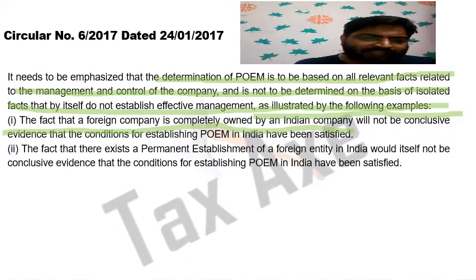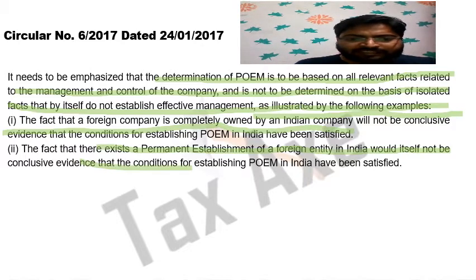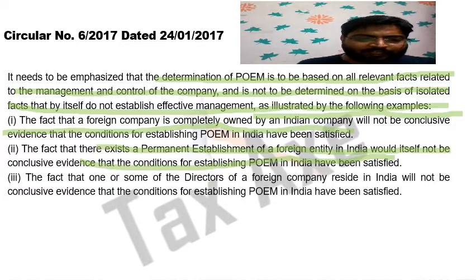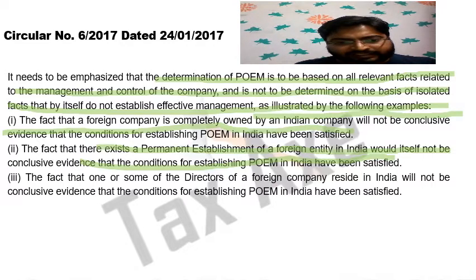Next, the fact that there exists a permanent establishment of a foreign entity in India would by itself not be conclusive evidence that the condition of establishing POEM in India has been satisfied. The fact that one or some of the directors of a foreign company reside in India will not be conclusive evidence that the conditions for establishing a POEM in India have been satisfied.